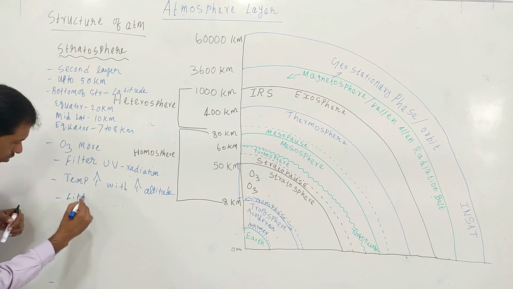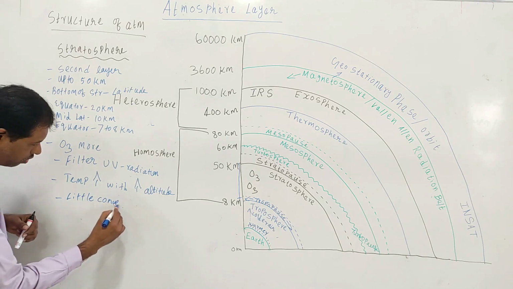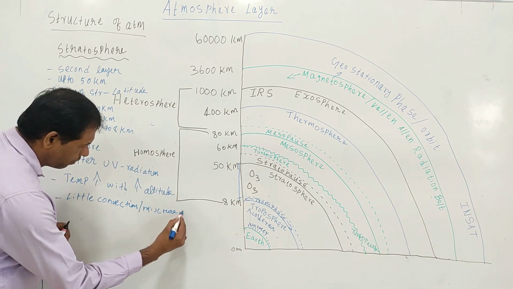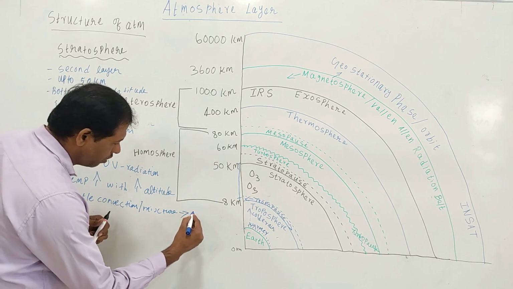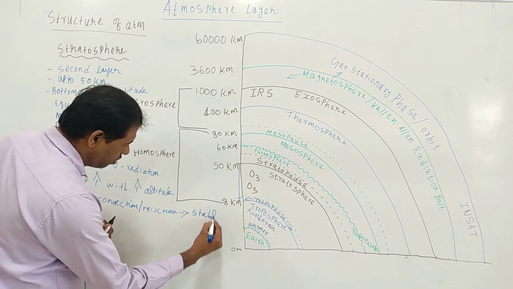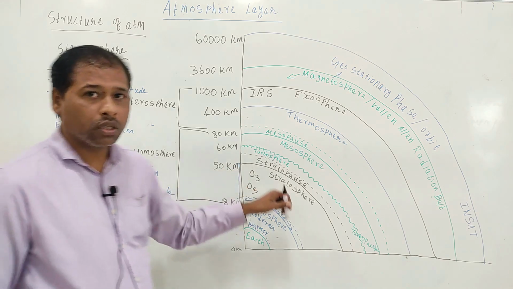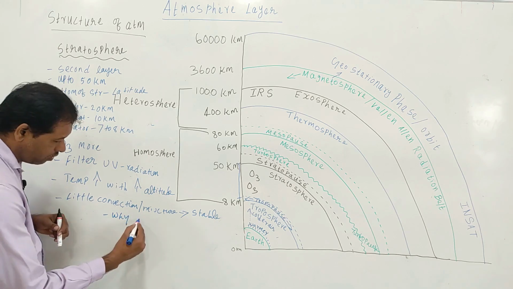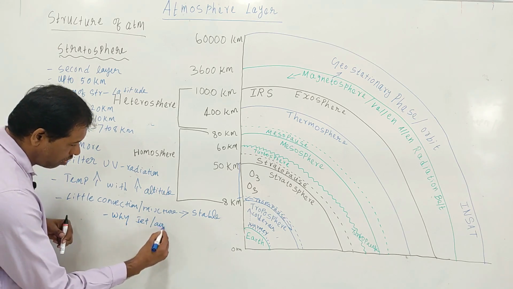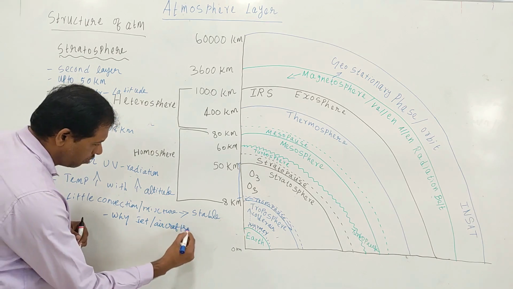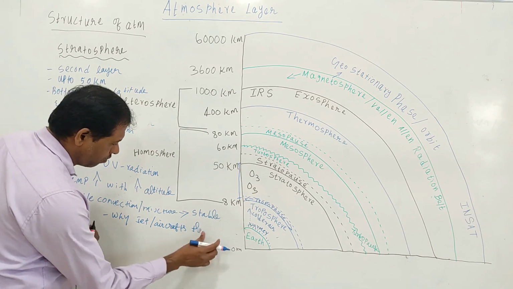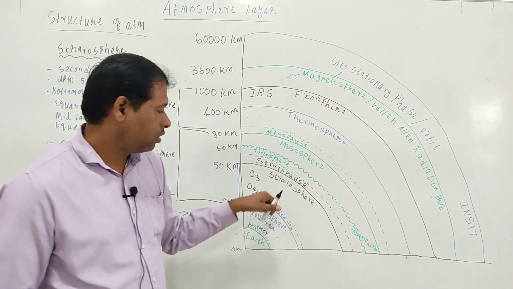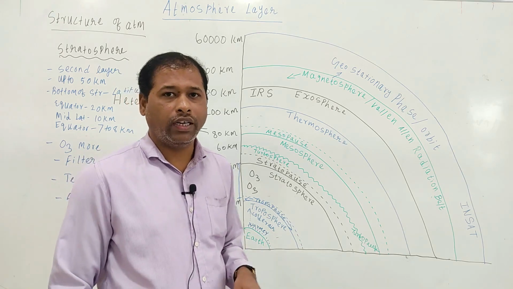So little convection and mixture resulted in a highly stable stratosphere. This is the reason why jets or aircraft fly at the tropopause or bottom of the stratosphere, to avoid any turbulence.